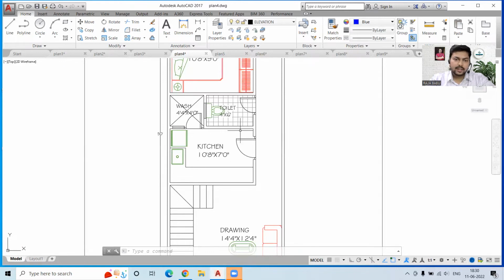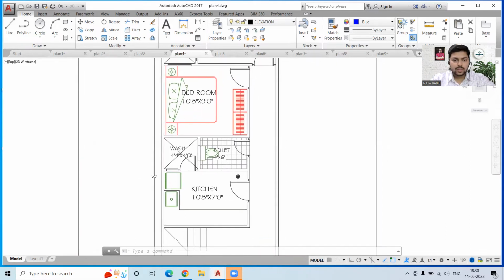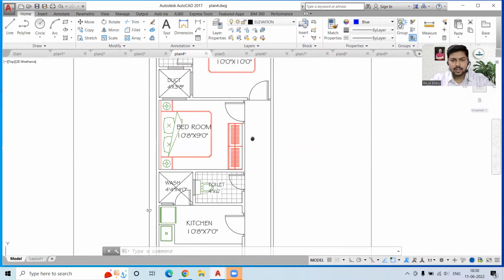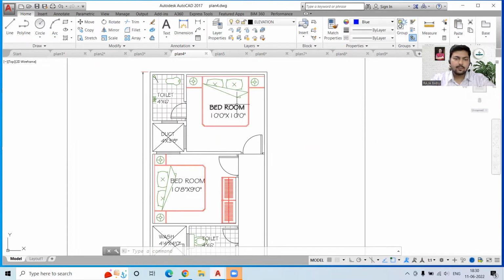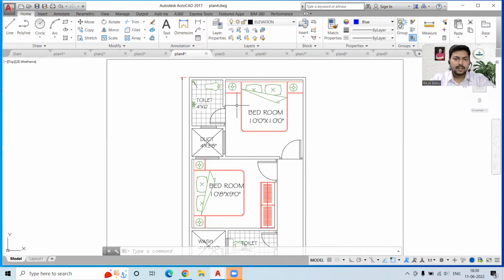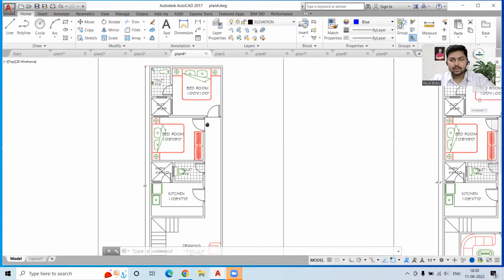Again, we have the toilet and kitchen together because this is a small plot and we can't have a lot of space. So, okay, we can go with toilet and kitchen together. Then we have this bedroom. Okay. Then we have again one bedroom over here. So on this ground floor, we have a drawing hall and 2 bedrooms. That is quite good use of the space.